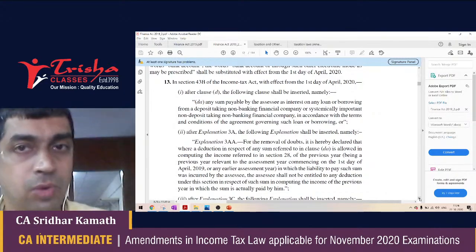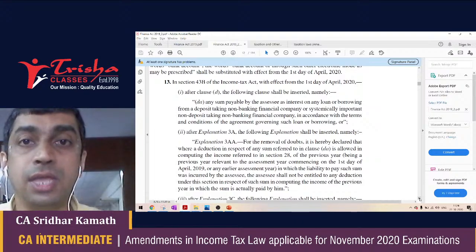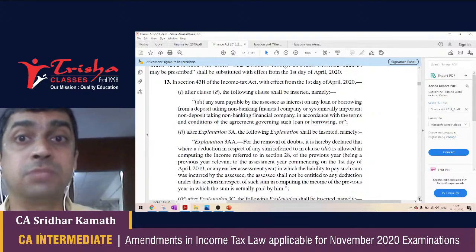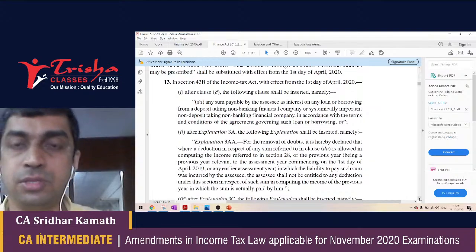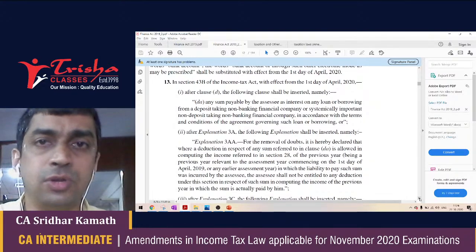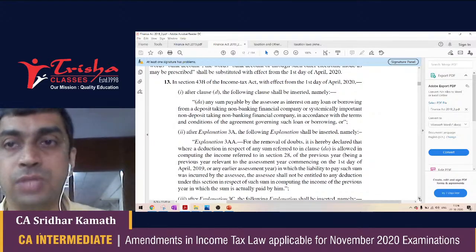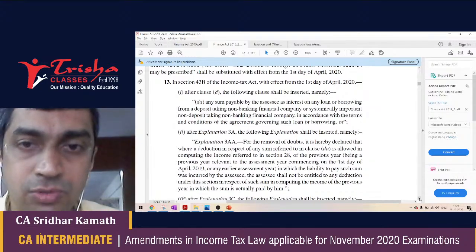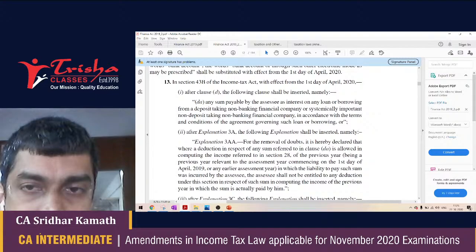Okay. Do you remember what expenses were included in section 43B? There were expenses like any tax, duty or cess payable to the government, bonus payable to the employees, employers' provident fund contribution, any contribution to gratuity fund or any other fund set up for the welfare of the employees, interest on bank loan, etc., etc. So there was a list of expenses. One more is added to that list, which may not be important, but this is what is added.